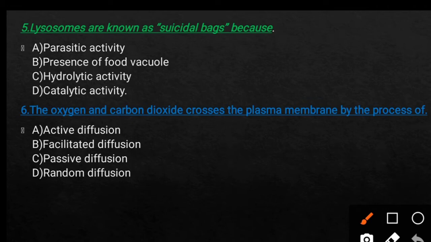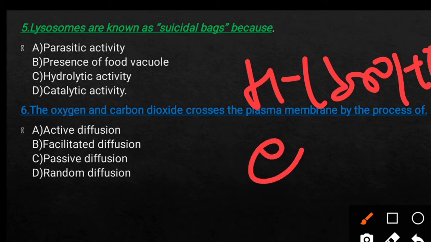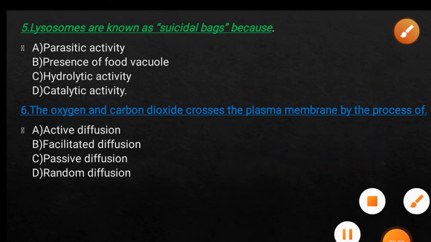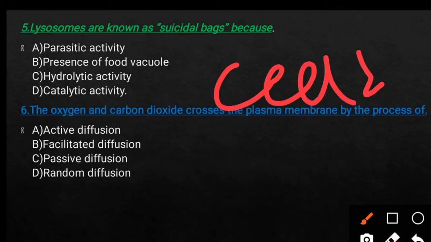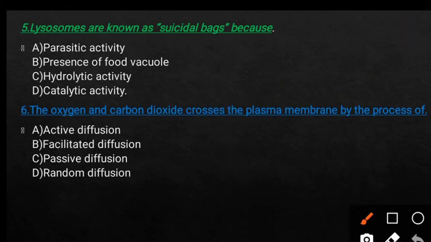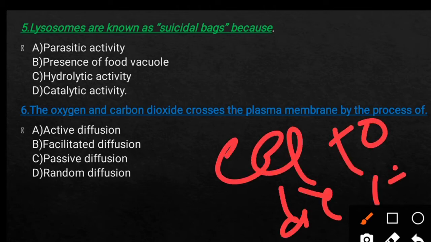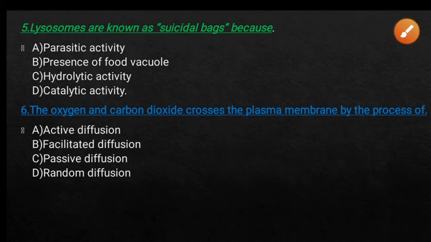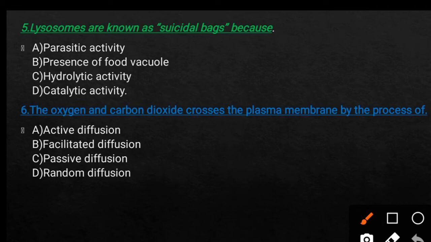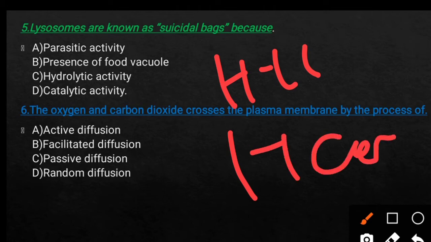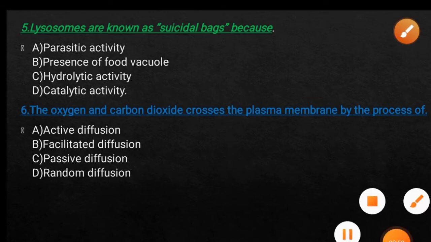So here lysosome contains an enzyme that is known as hydrolytic enzyme. When the cell is damaged, this hydrolytic enzyme is released and makes the cell die itself. That's why it is called a suicidal bag. It also helps in the digestion process of our body, because it breaks down complex molecules into simple molecules, and that helps in digestion.